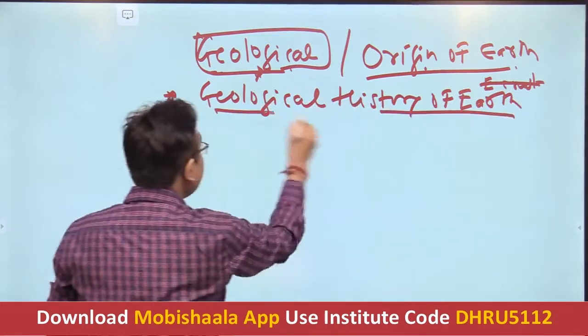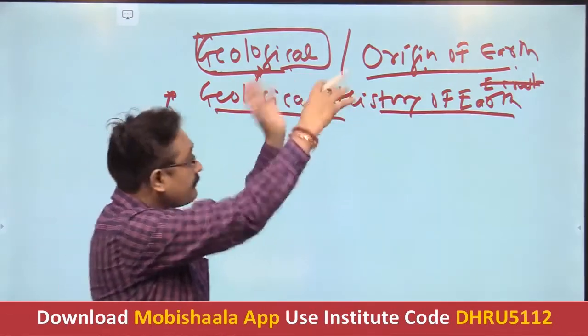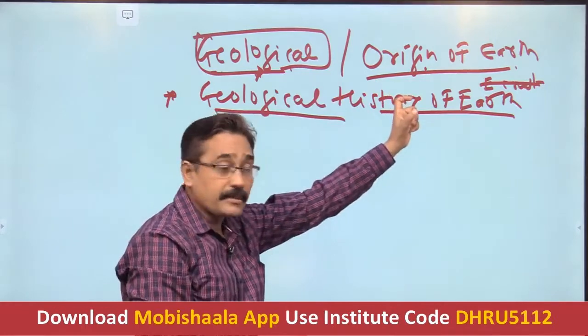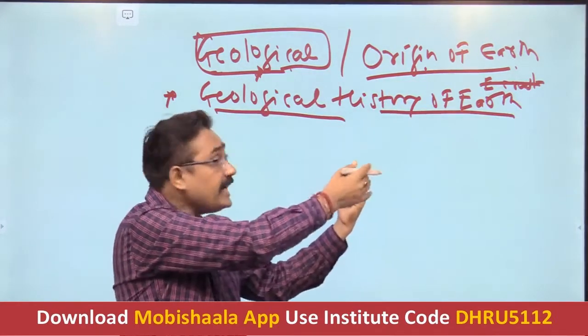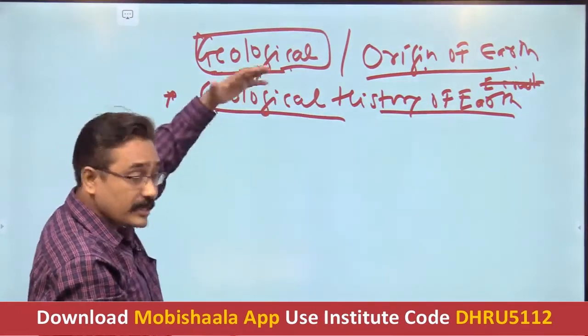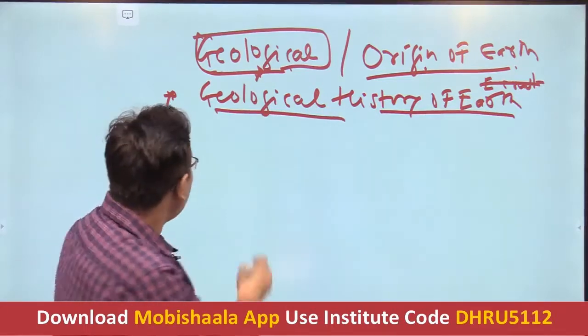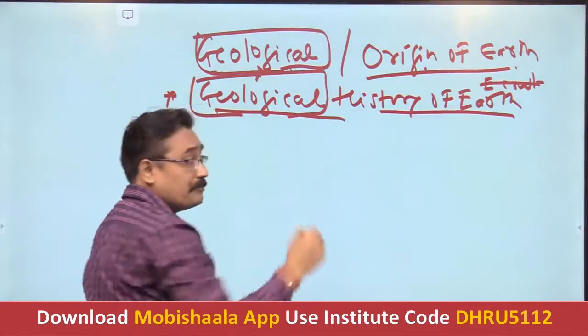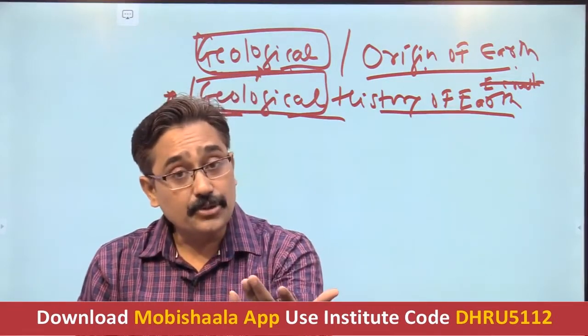Another similar heading in the same parlance, as far as the origin of the earth is concerned, is a greater perspective, because origin of crust is a smaller point. To go behind that, you will get the origin of the earth, and after all, the broader concept is the geological history of the earth. So if you understand this very well,